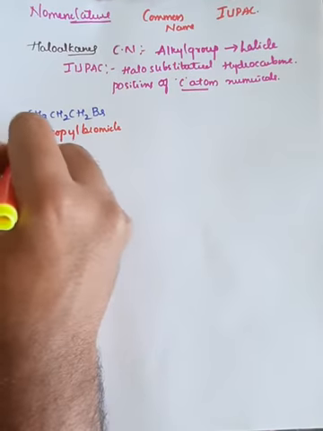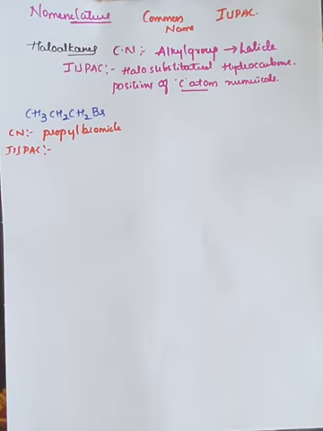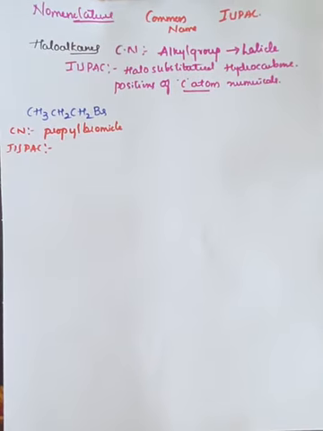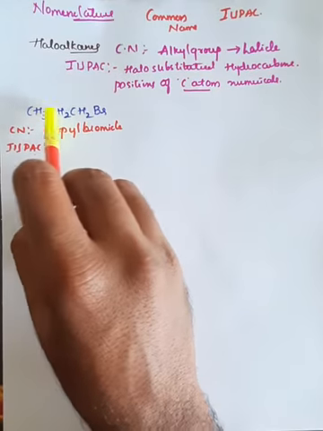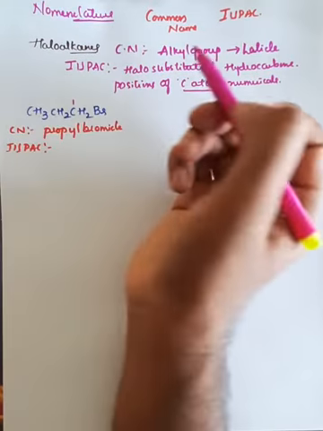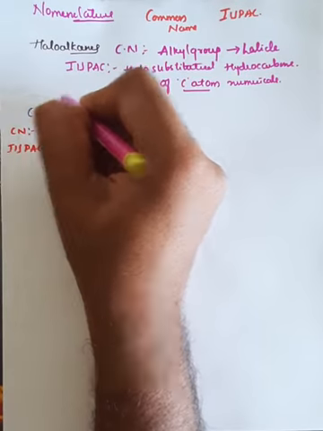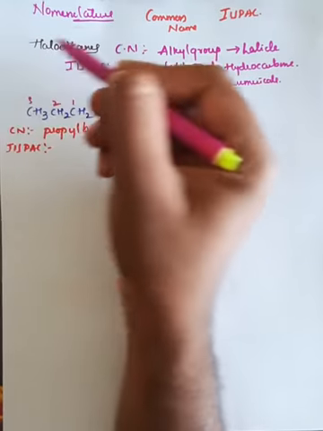But in IUPAC system, what happens? Here the important thing is we must count the number of carbon atoms by numbering. The first carbon atom is the one nearest to the functional group. This is second, this is third.